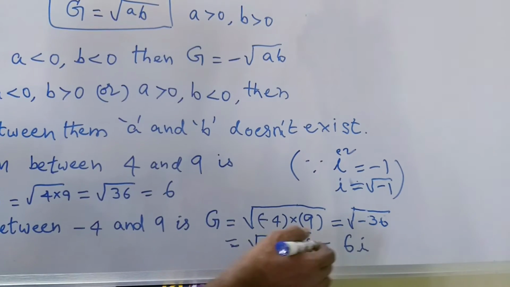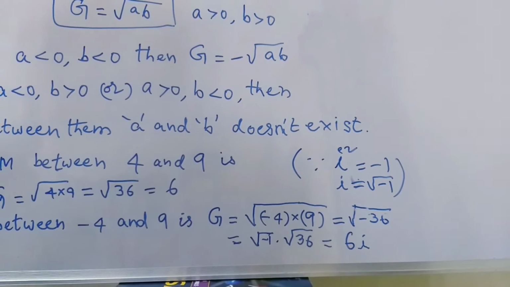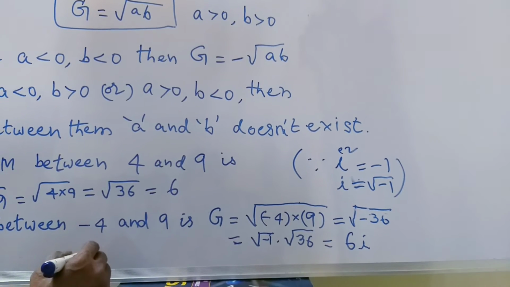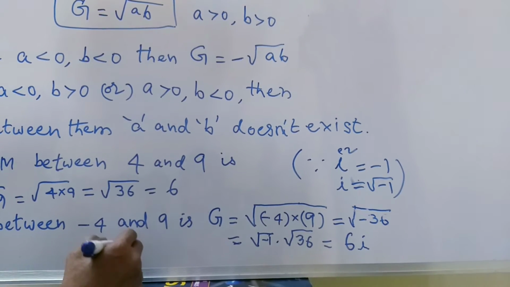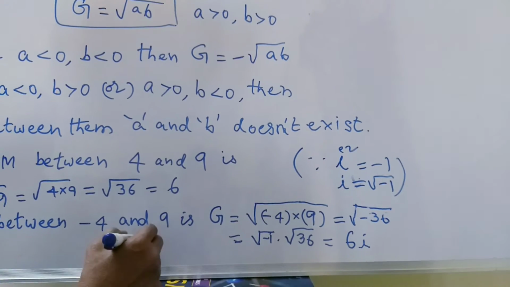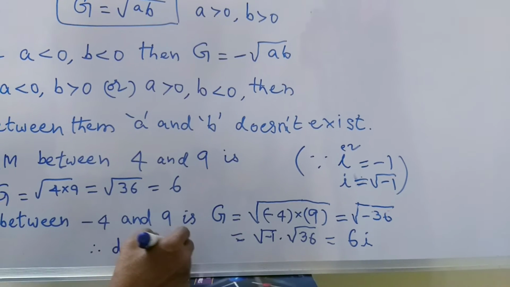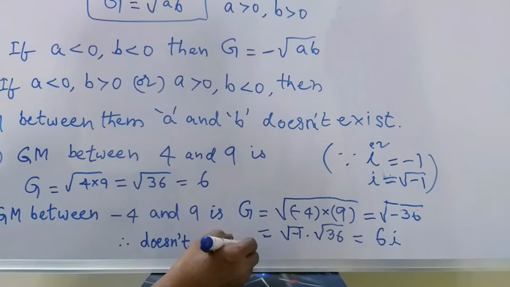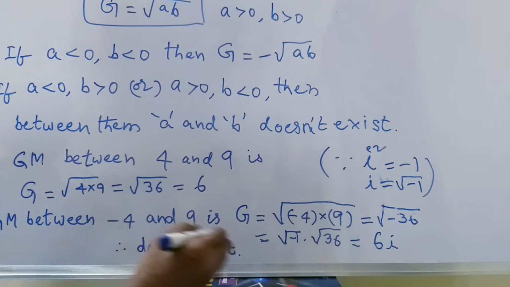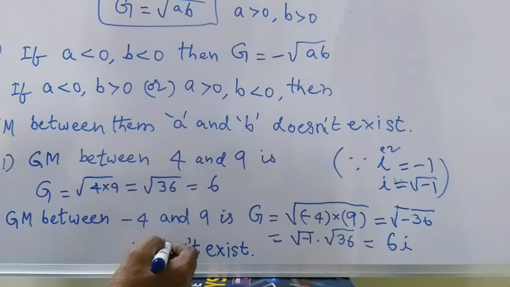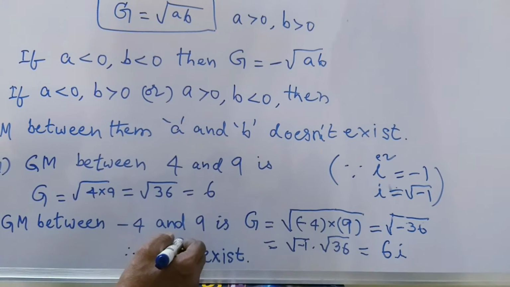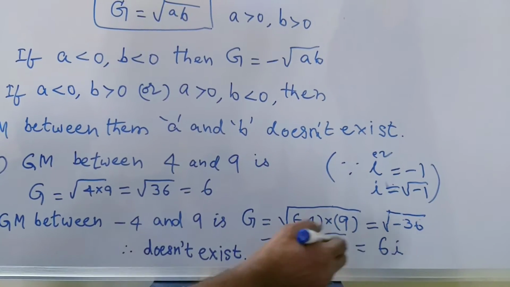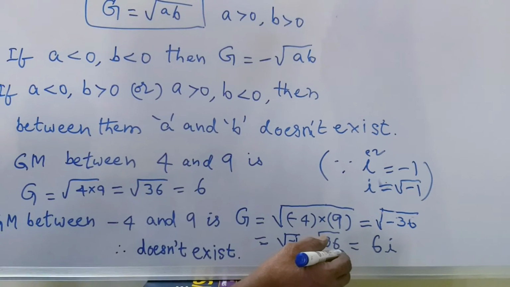Therefore it does not exist. This is the second example; the geometric mean between -4 and 9 is 6i, where i is iota.